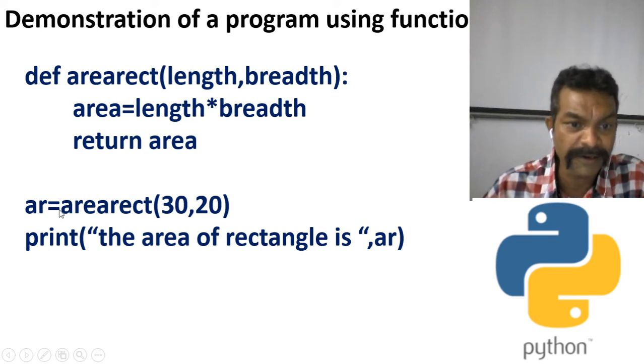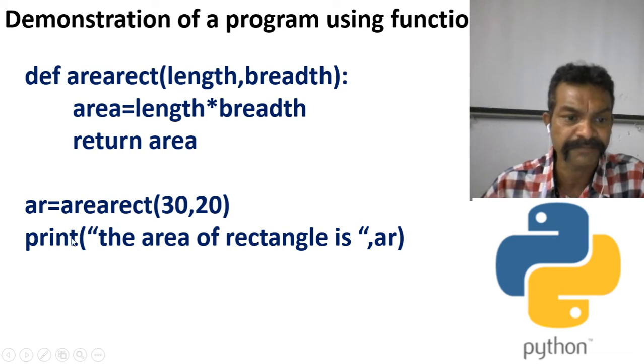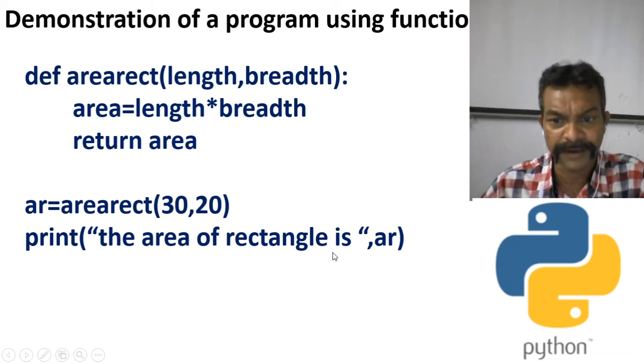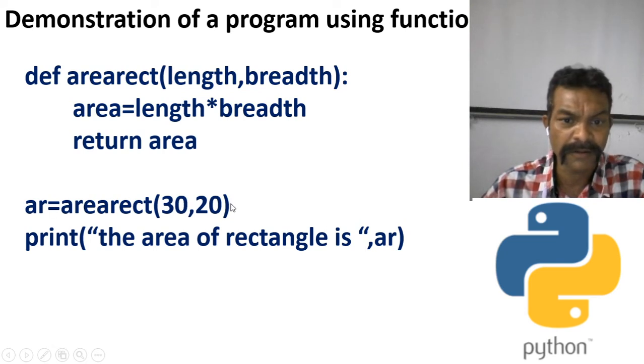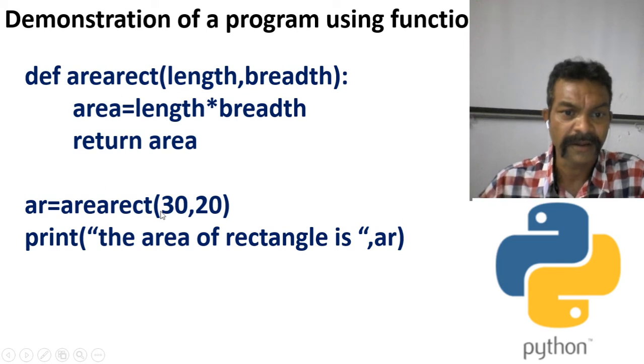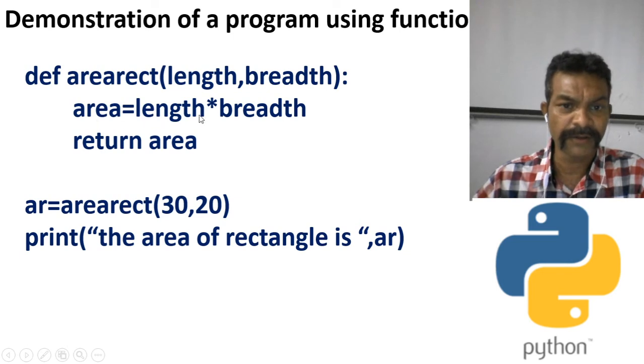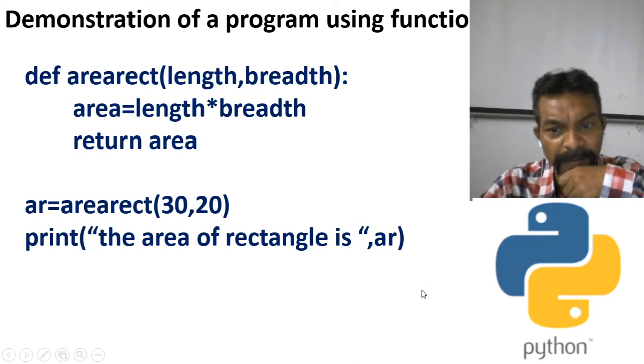See here, I am calling now. This is the main part of the program. AR = area_rect(30, 20), then print the area of rectangle is AR. So first this statement will execute: AR = area_rect(30, 20). The value 30 will be given to length, 20 will be the value of breadth. Now area = length * breadth, which means 600. Return area, the return value is 600. Here AR is equal to 600. So what will be the output? The area of rectangle is 600.